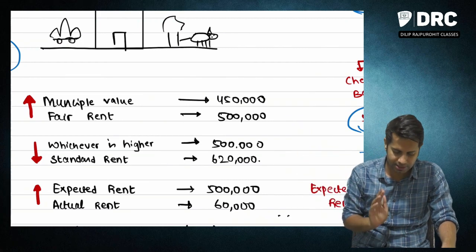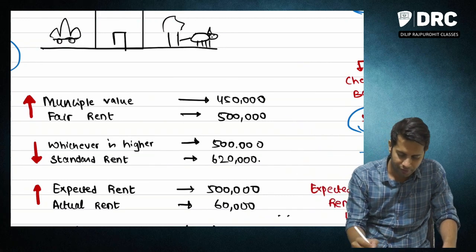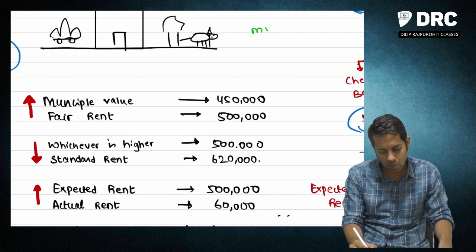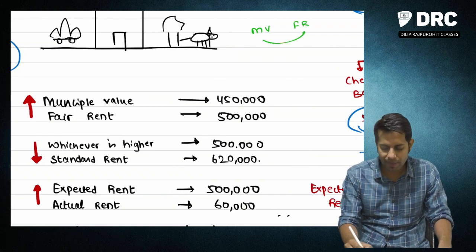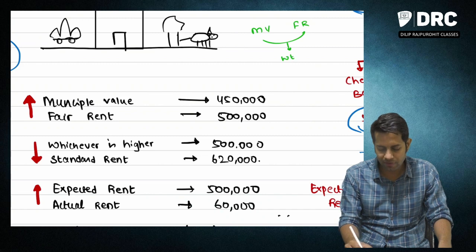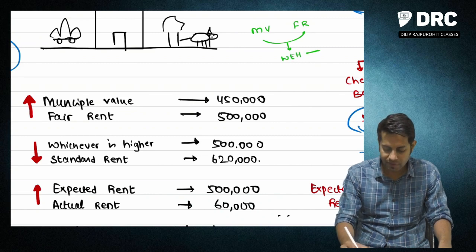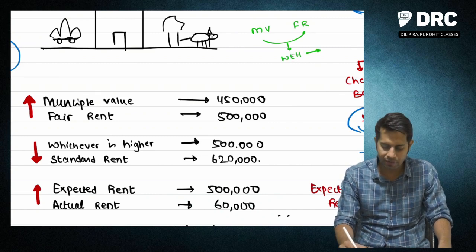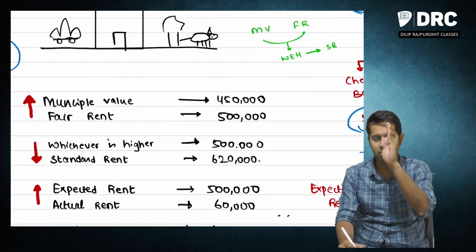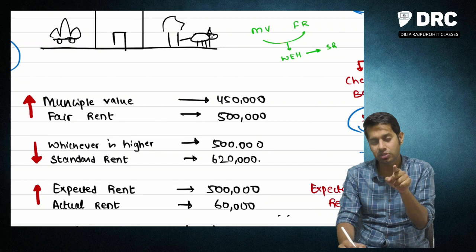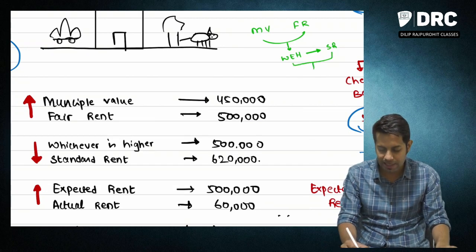Sir, just a second, can you please repeat? First, I compare your municipal value with your fair rent and take whichever is higher. This whichever is higher is going to be compared with standard rent.